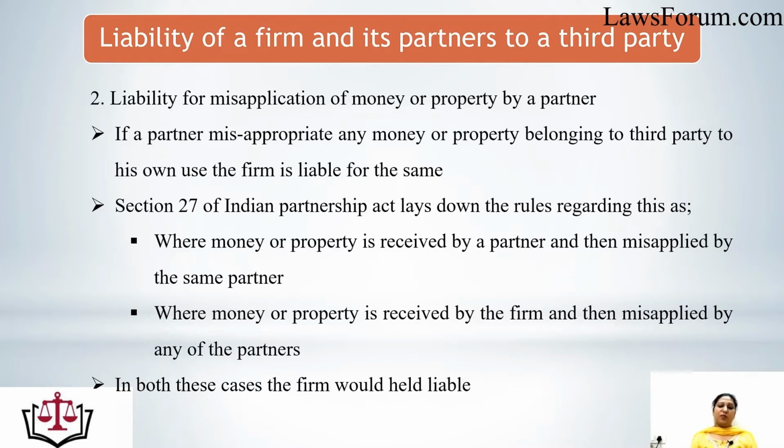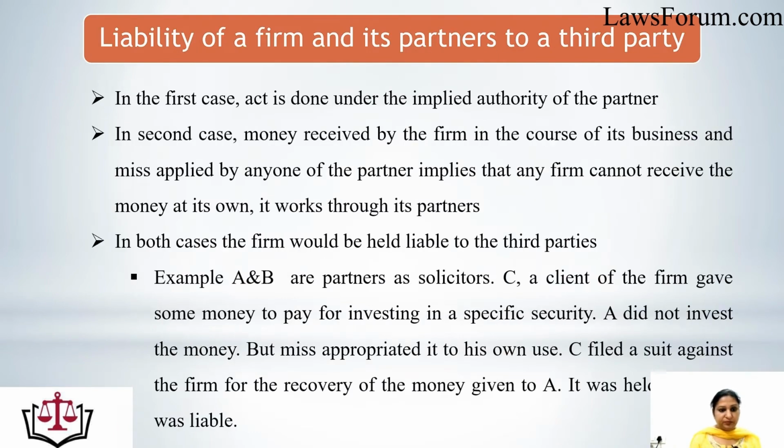First, where money or property is received by a partner and misapplied by the same partner. That means the person who has received the money or property has misapplied it, or the money or property is received by the firm and is misapplied by a partner. Whatever the case is, in both cases the firm would be held liable. In short, if any money is received by a firm or by a partner and is misapplied by a partner in the usual course of the business, in both cases the firm would be held liable.